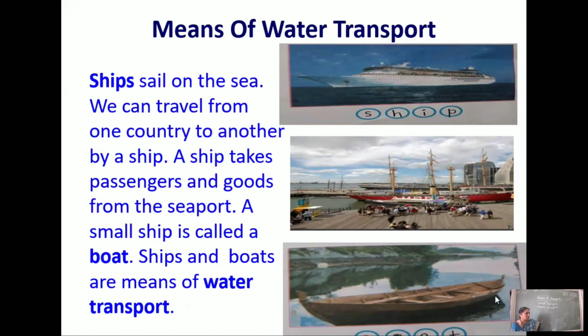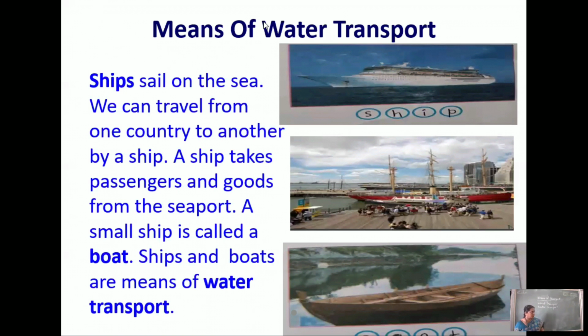When you go to picnic places and see a pond or lake, you go boat riding, isn't it? Those boats are very small. They are used only for refreshment or enjoyment. But ships are used for transporting goods and people from one country to another country. And small ships, called boats, are also used to transport people for shorter distances.